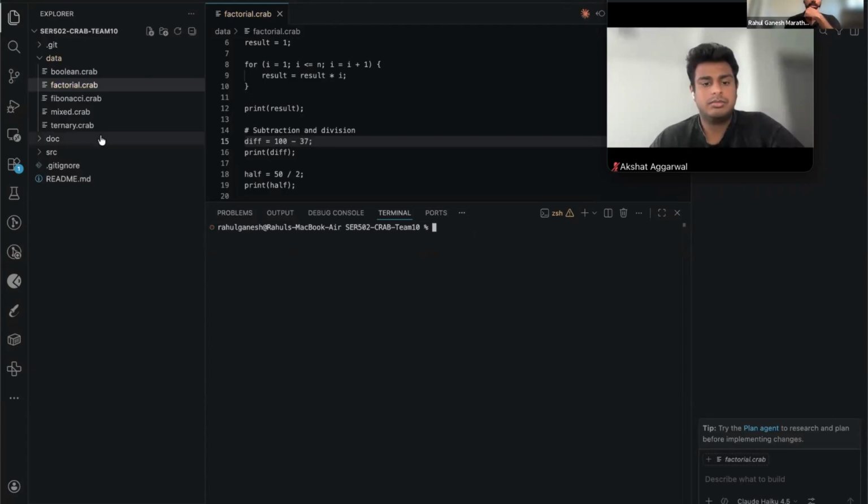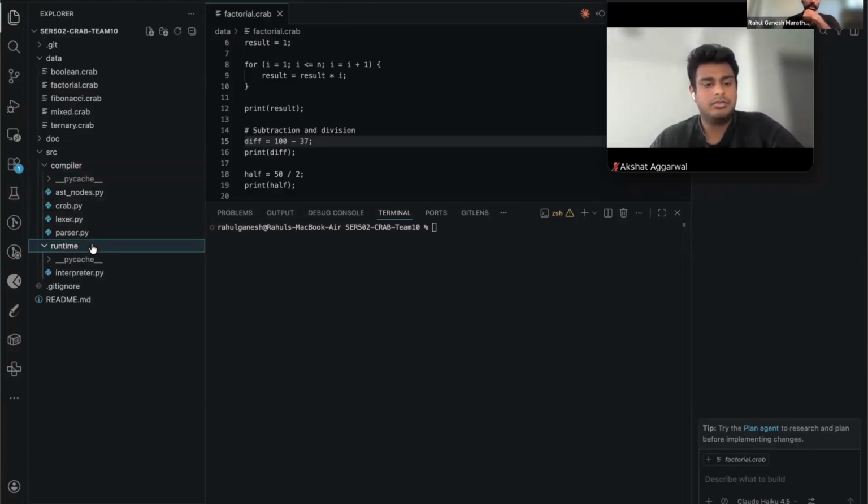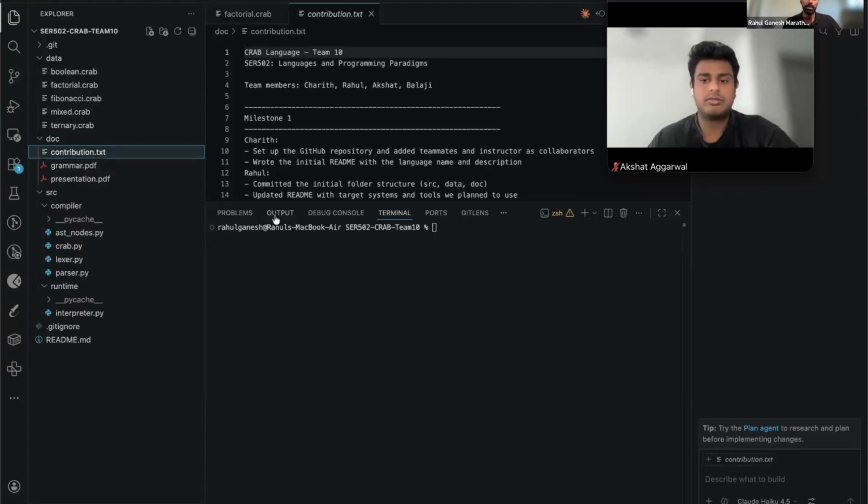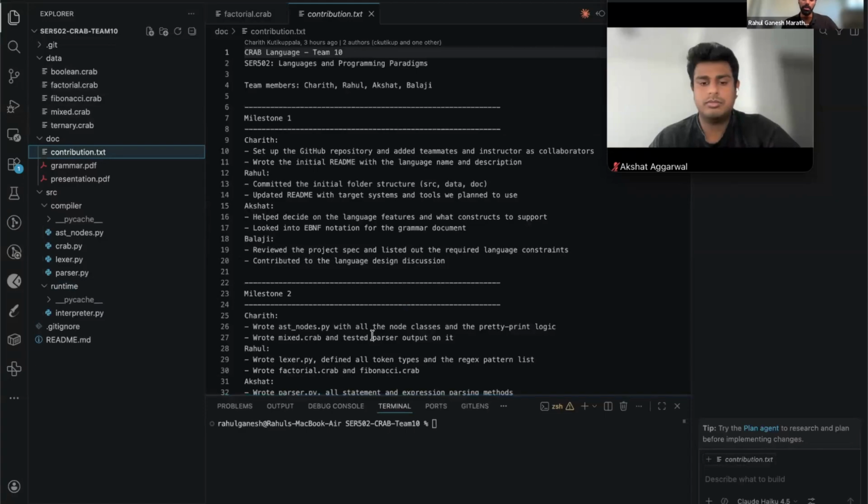And this is the repo. The repo is organized with the source folder. Inside that we have compiler and runtime. The compiler consists of the lexer, the parser, AST node, the main file which is the entry point, and the runtime folder, which consists of the interpreter. And we have five other sample examples of code inside the data folder, as I showed with the factorial. The grammar PDF, the presentation, and the contribution folder are inside the docs folder.